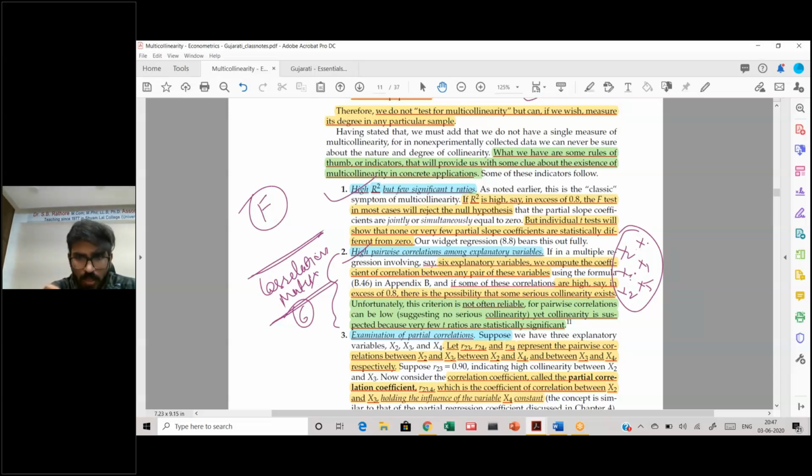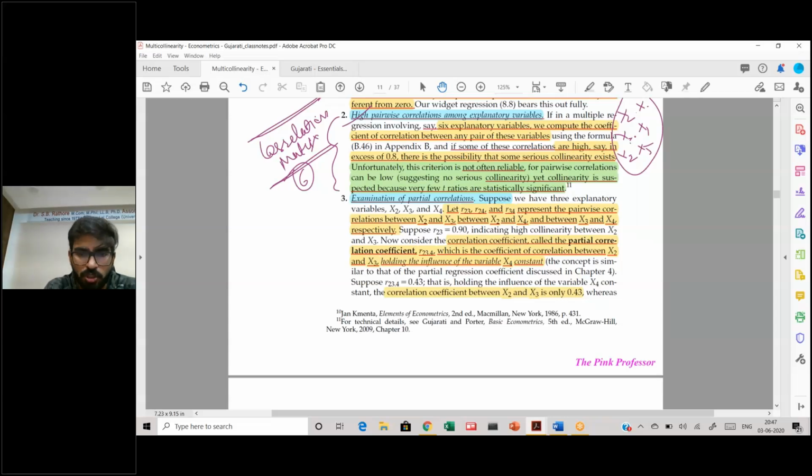Again, this is not a very reliable method, but it can suggest something about multicollinearity. Examination of partial correlations. Now, what is partial correlation?